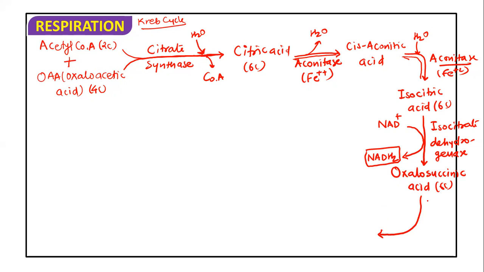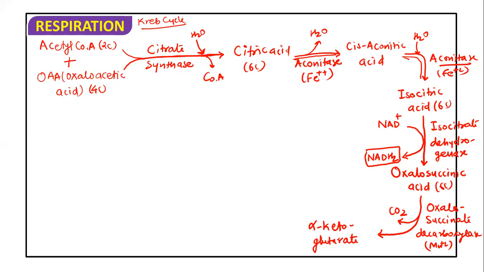This oxalosuccinic acid is further converted into alpha ketoglutaric acid by the enzyme oxalosuccinate decarboxylase. When the oxalosuccinate decarboxylase enzyme works, CO2 is released. This enzyme requires Mn2+, and in the decarboxylation CO2 is released and it is converted into alpha ketoglutarate.